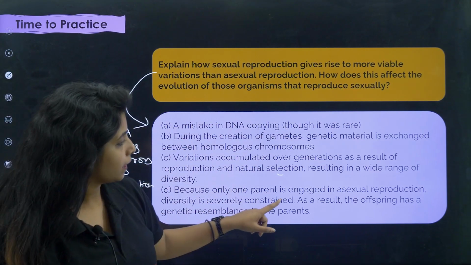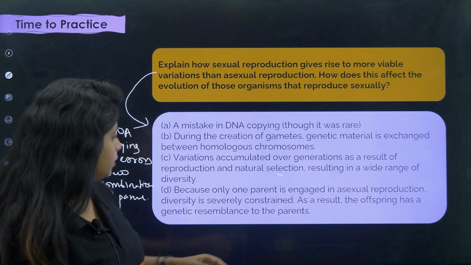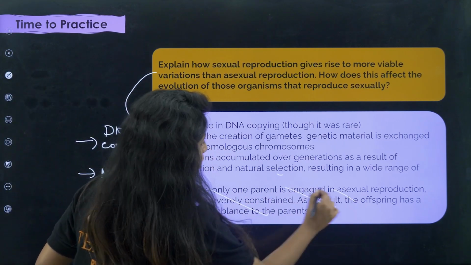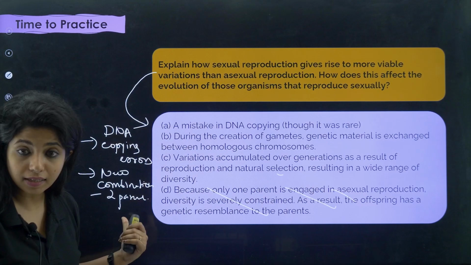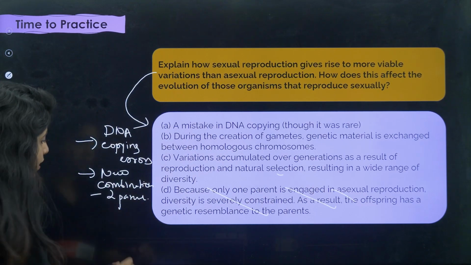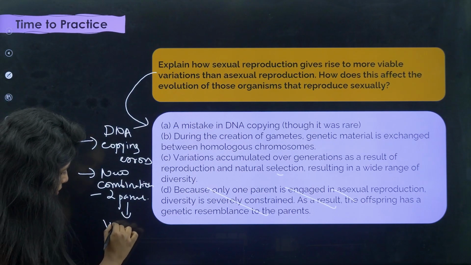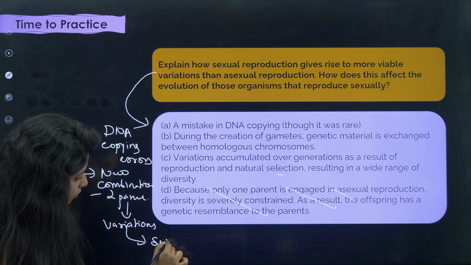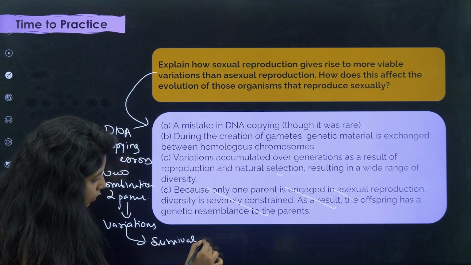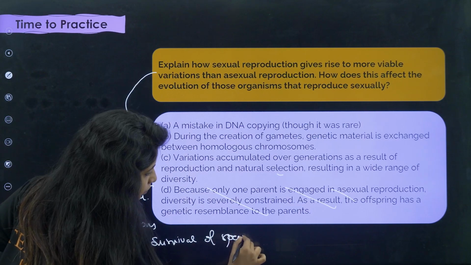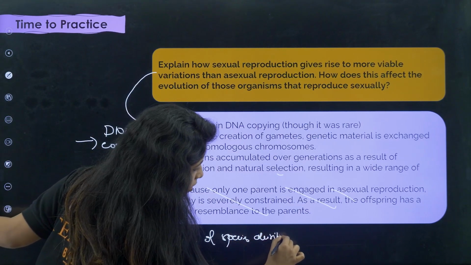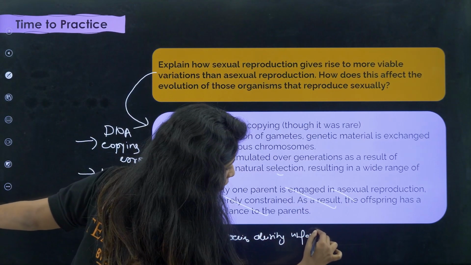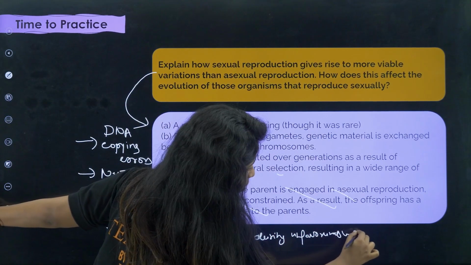Rather than writing this, I can say that these variations that arise would help in survival of species during unfavorable conditions.